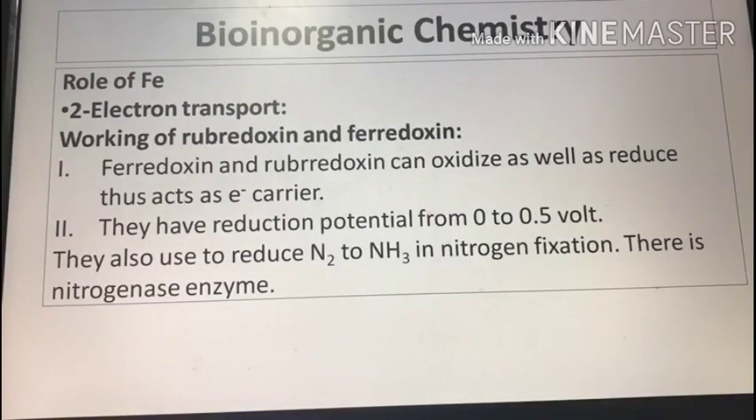Working of rubredoxine and ferredoxine. Ferredoxine and rubredoxine can oxidize as well as reduce, and thus act as electron carriers. They have reduction potential from 0 to 0.5 volts. They are also used to reduce N2 to NH3 in nitrogen fixation. There is the nitrogenase enzyme.